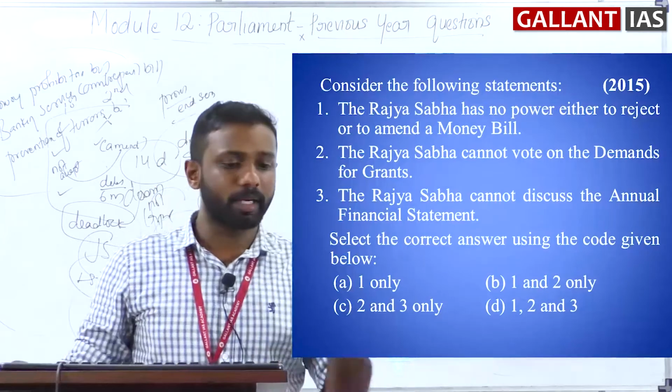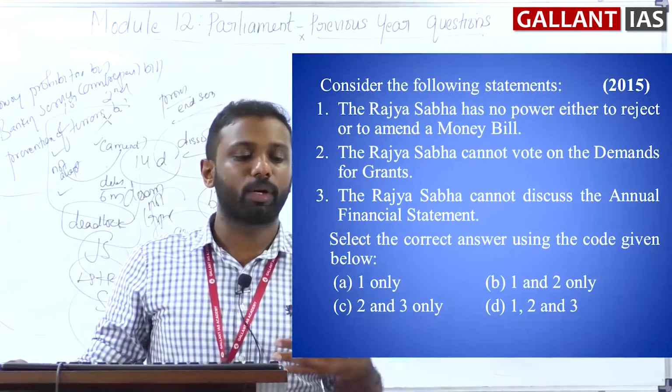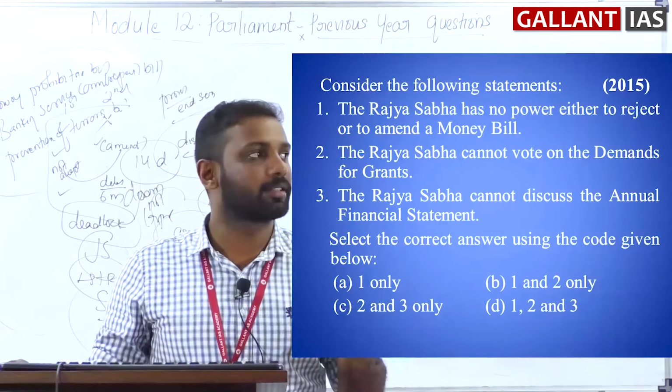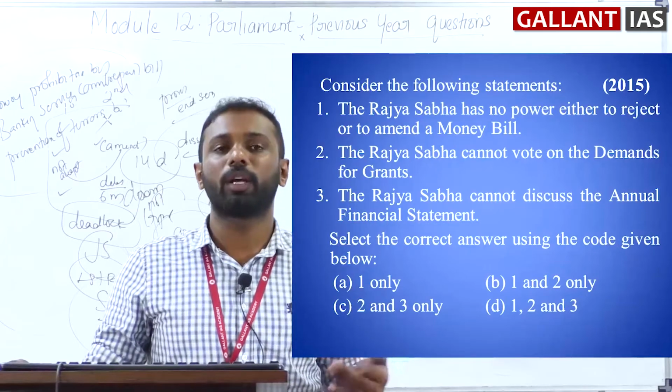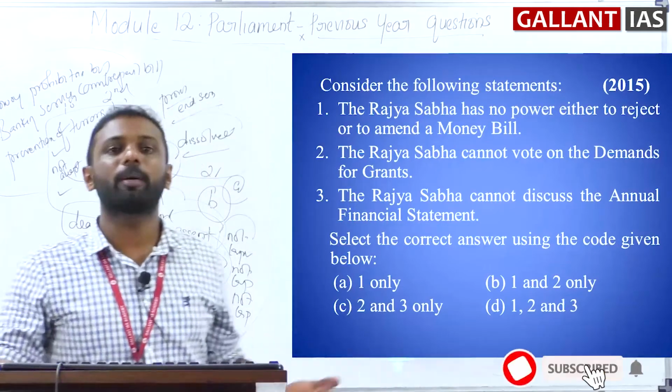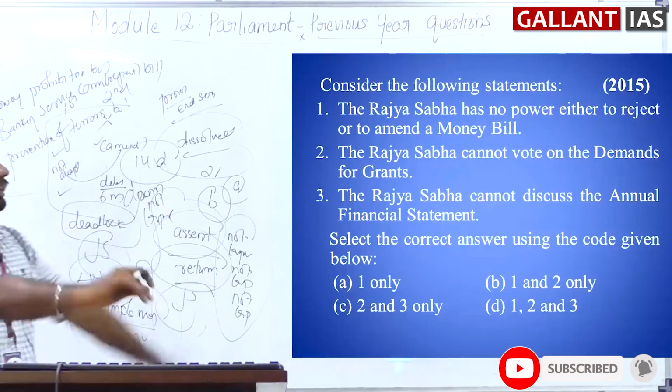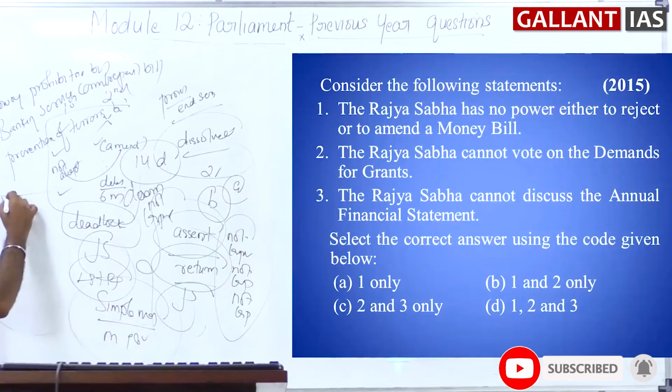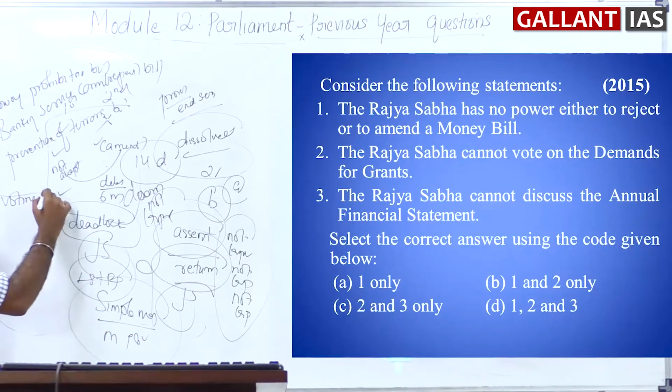Clear? So one is a correct statement. Rajya Sabha cannot vote on the demand for grants. That is also a correct statement. So what is voting on demand for grants? See, during the passage of the budget, a stage is there, voting on demand for grants.